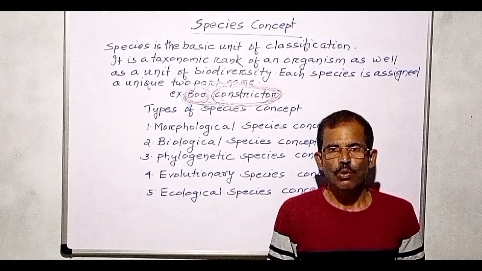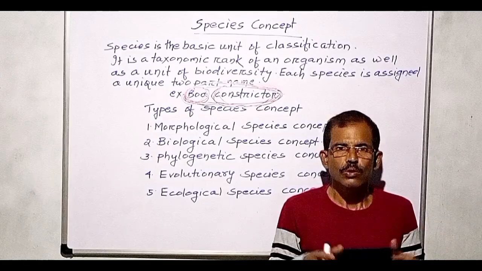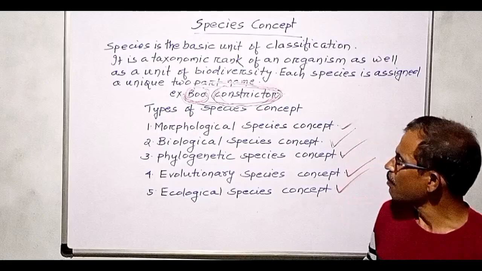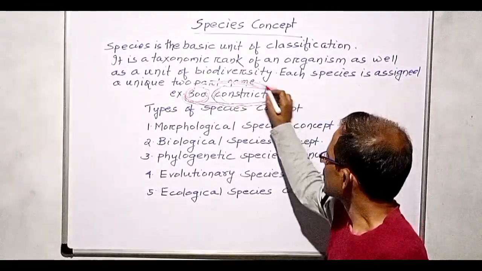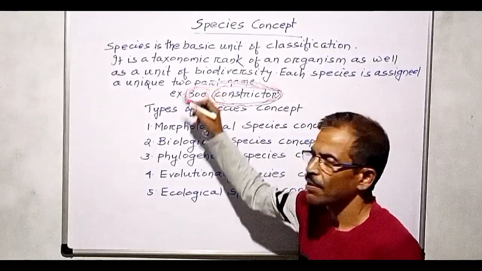As all of you know, each species is assigned a unique two-part name called a binomial name. An example is Boa constrictor. It is the name of a species that belongs to the genus Boa.